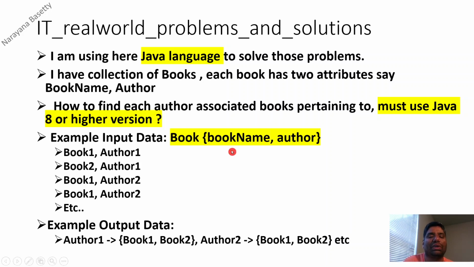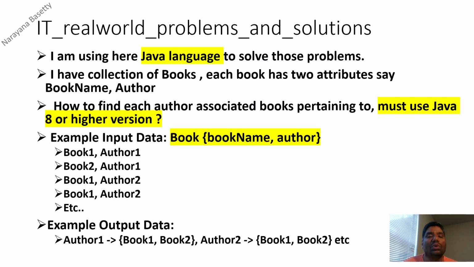So when I tell you the prerequisites, I'm going to capture all the required things for your development needs. Let us consider the problem statement. As I said, for the example input data, we have a book object. It contains two attributes, book name and author. For example, book 1, author 1, book 2, author 1, book 1, author 2, and so forth. Whenever I look up a specific author, I should see the list of books published by that author.